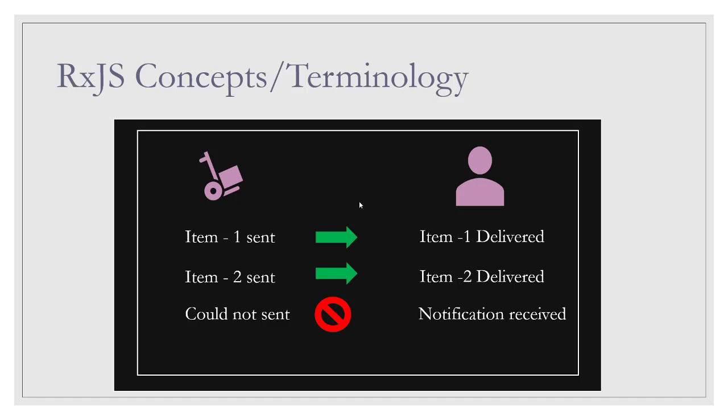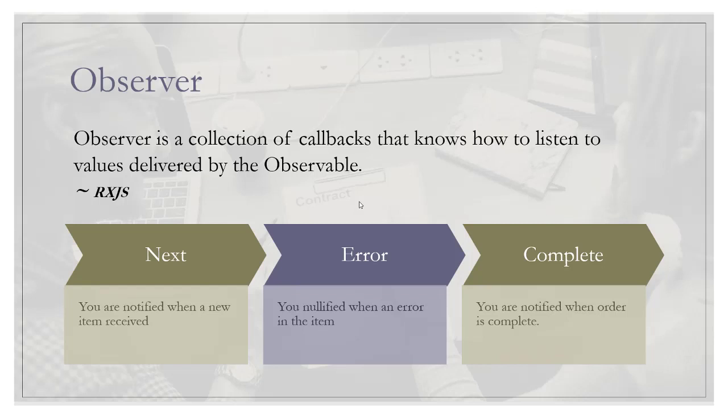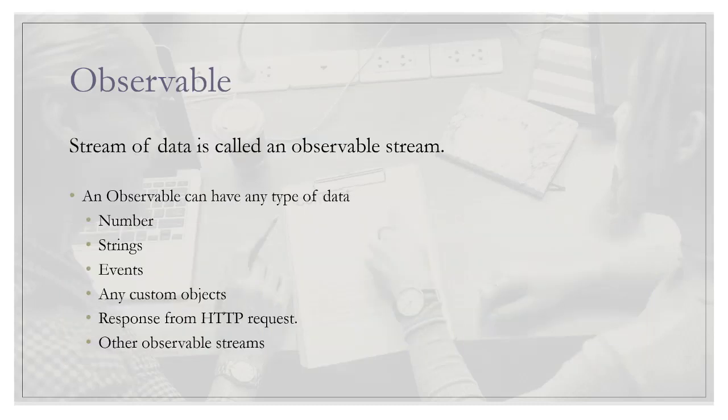If I talk about the definition, as per RxJS, an observer is a collection of callbacks that knows how to listen to values delivered by the observable. In an observer, we basically have three methods: next, error, and complete. The next gets triggered whenever the observable emits an item. The error gets triggered whenever the observable emits an error. The complete gets triggered whenever the observable is done emitting all the items and there is no other item to be emitted.